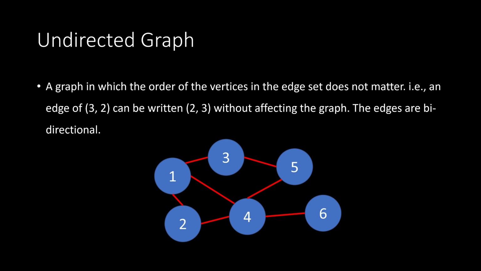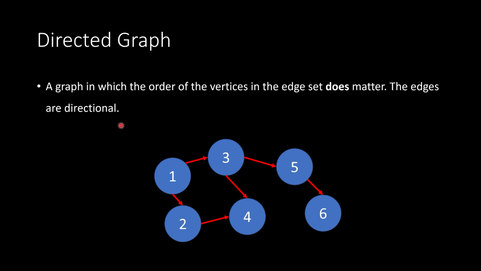Okay. So undirected graph, a graph in which the order of the vertices in the edge set does not matter, i.e. an edge of 3, 2 can be written 2, 3 without affecting the graph. The edges are bidirectional. So same graph we looked at in the previous example. In this case, it's undirected because we can travel both directions across an edge. Okay, we can go from 1 to 3, or 3 to 1, 1 to 4, 4 to 1, etc. That's all it means when it says undirected.